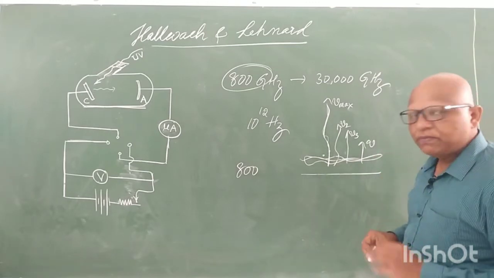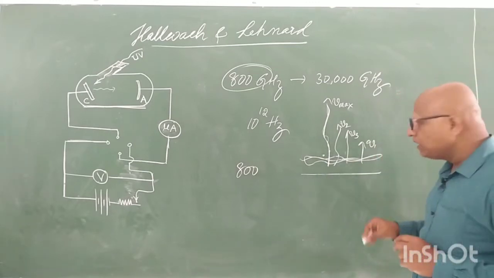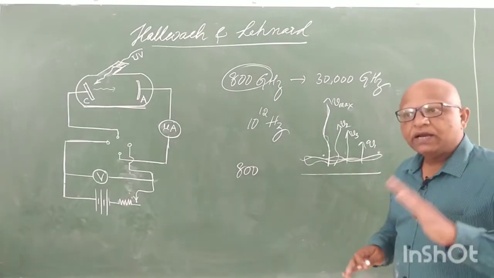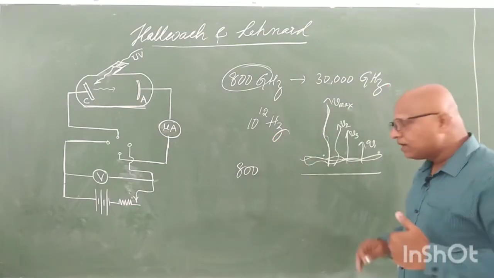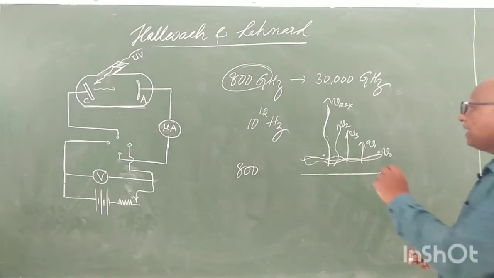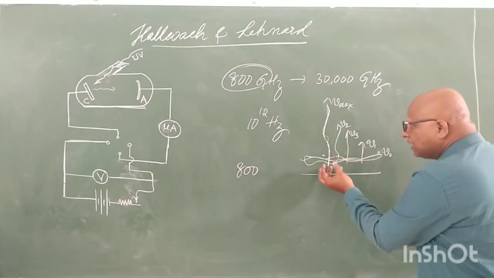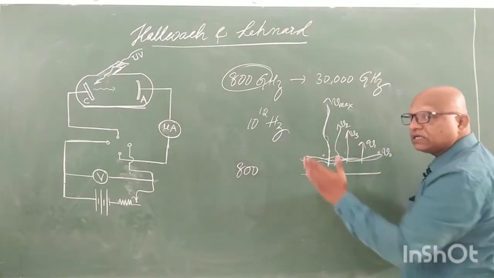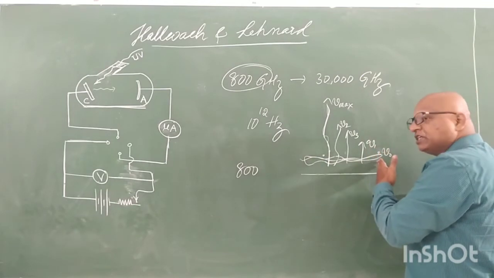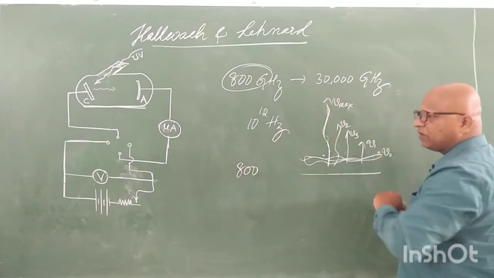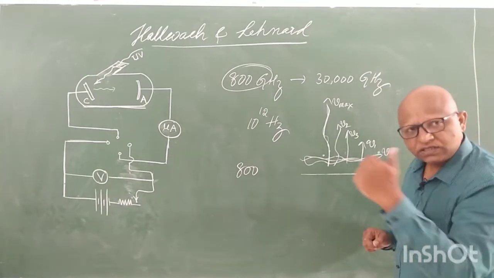Another electron may come with an even smaller velocity V1, and some electron will just come to the surface, becomes independent, neither moves upward nor goes inner. It is just outside the surface. We call it V naught. Here, whenever electrons are released from the metallic surface, they are released with different velocities, ranging from 0 to maximum velocity. It all depends on the energy that you give.